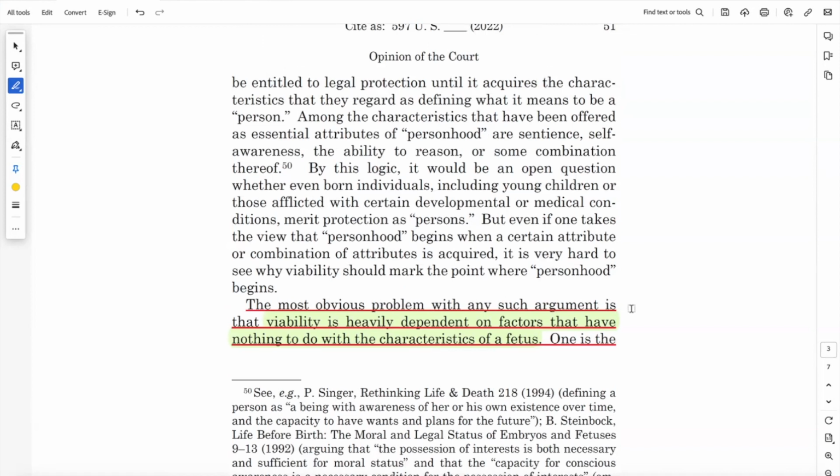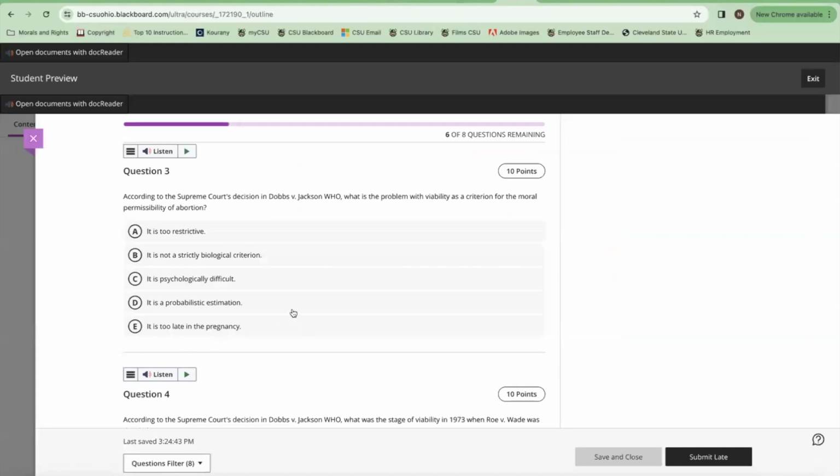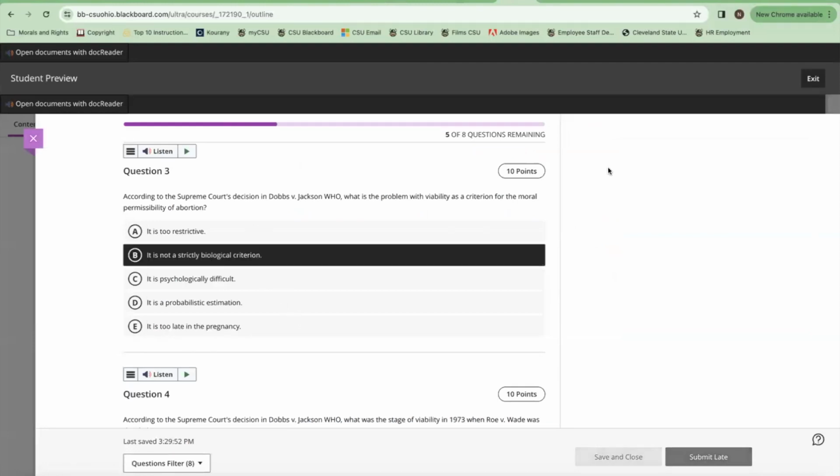The most obvious problem with any such argument is that viability is heavily dependent on factors that have nothing to do with the characteristics of the fetus. So what they're claiming is that this criterion is not at all biologically determined. It depends on so many other things that you can't really draw a certain line.